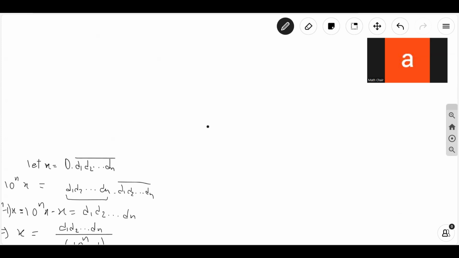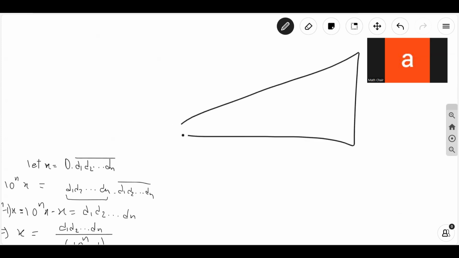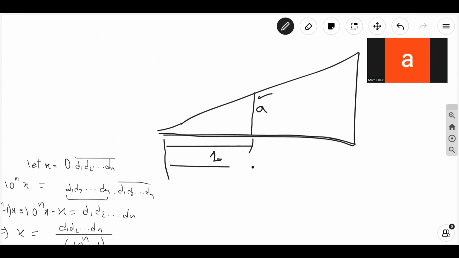And let's say you want me to find their product. I'll use the idea of similar triangles as follows. Let's say I construct a triangle where this line has a length A, and this line here will have a length 1. Then I'm going to extend the base until the base has extended to the length B.